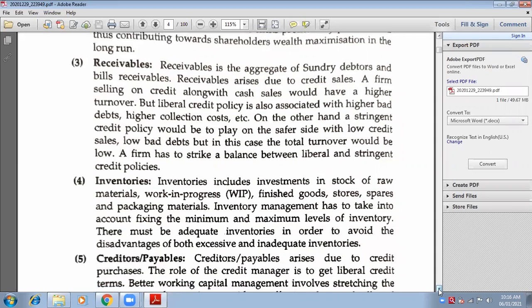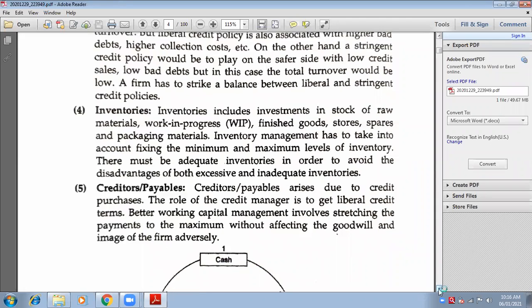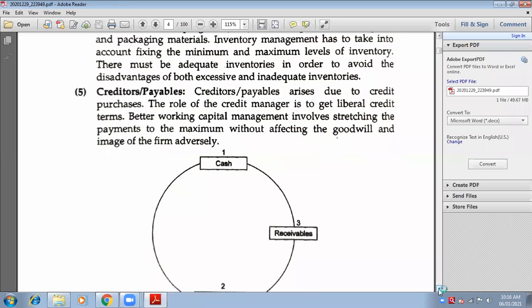Inventories means stock. Stock can be anything: stock of material, stock of WIP, stock of finished goods. Stock of anything is known as inventory. Creditors. I hope you know creditors. That means payables. You have taken goods today, but you are going to pay them maybe on a future date. So that person is a creditor for you. So that's a liability for me.